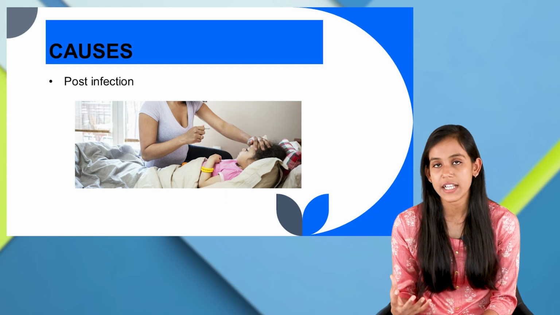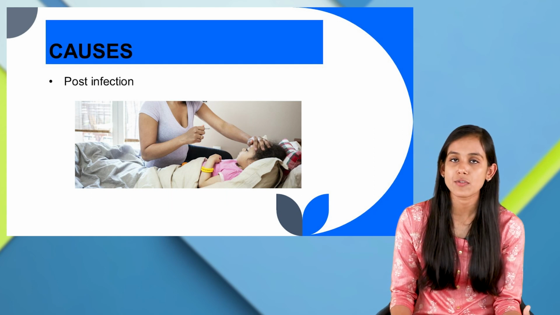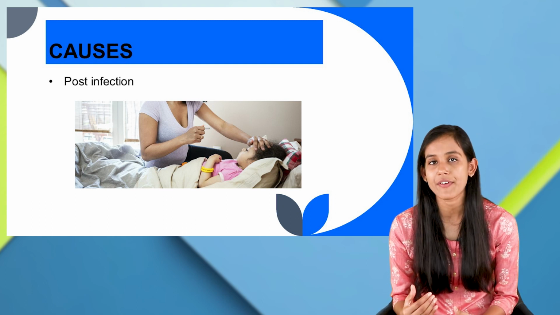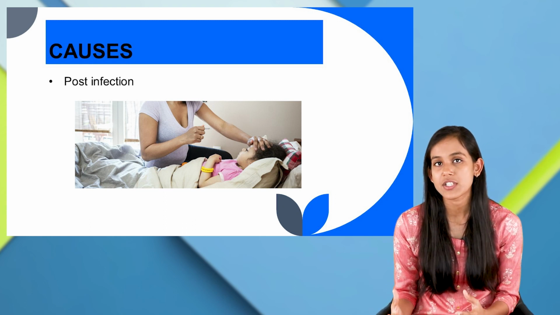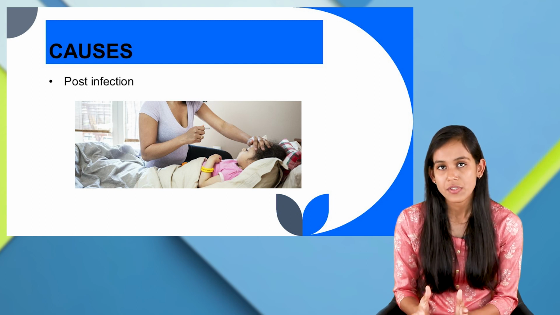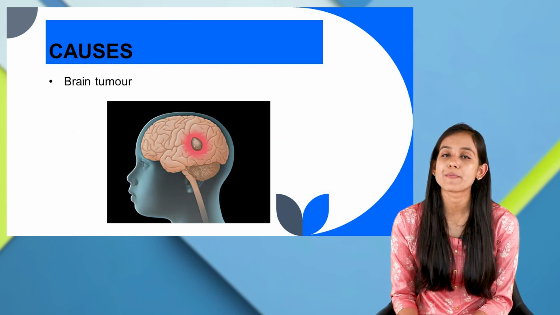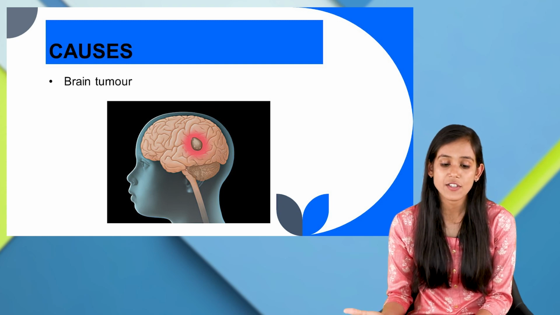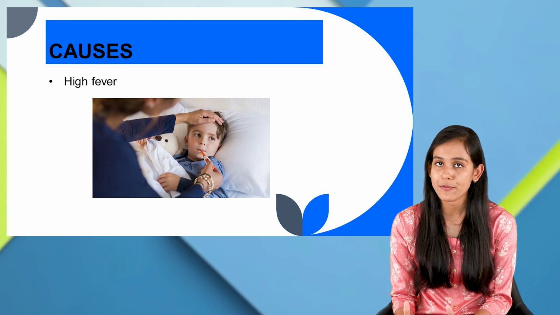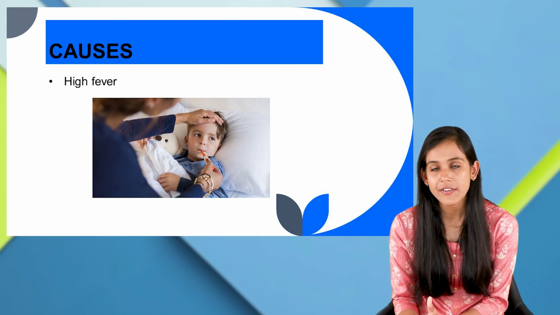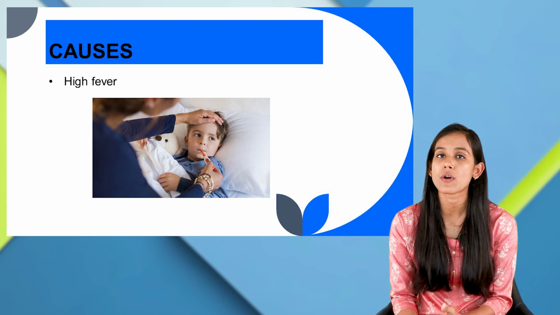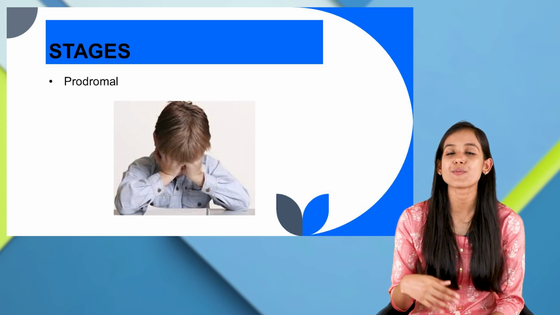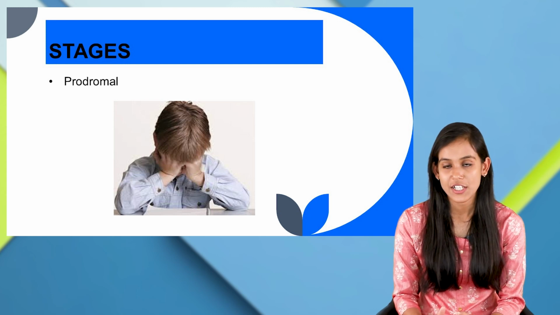Next, post-infection: the child might have recovered from the infection, but post-infection is also a cause of seizure. Brain tumor can also cause seizure. And apart from all these, if there is high fever in the child, that can also cause abnormal electrical discharge.